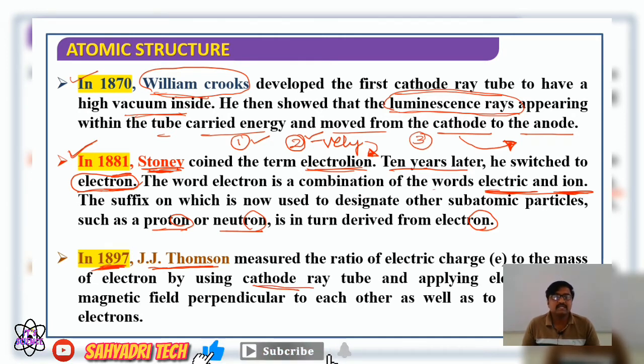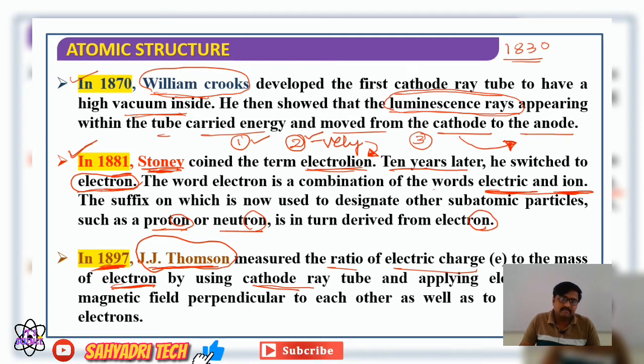He further studied and measured the ratio of charge to mass of an electron. So J.J. Thomson is credited with discovering the electron, but actually the discovery of the electron starts with Michael Faraday's laws of electrolysis.